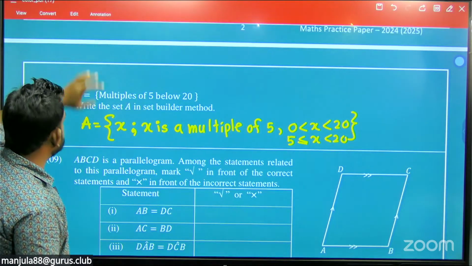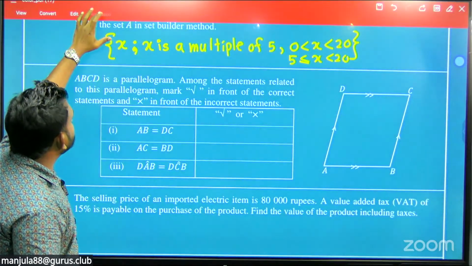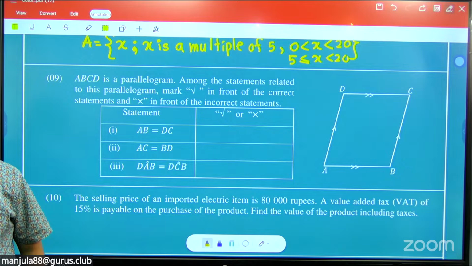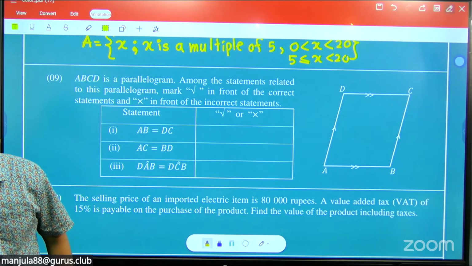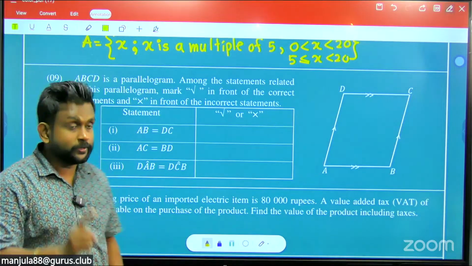Right. Now the next one, question number 9. ABCD is a parallelogram. You can see here, carefully see, a very important part.